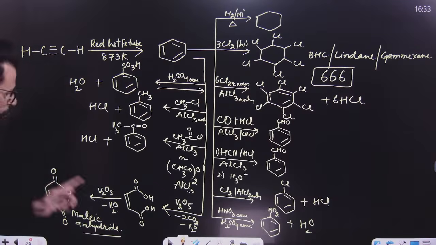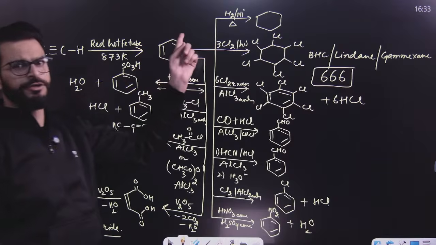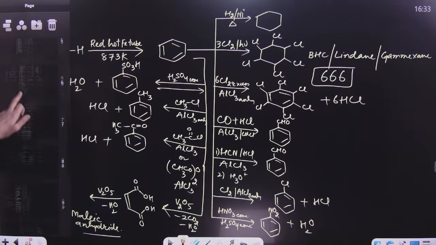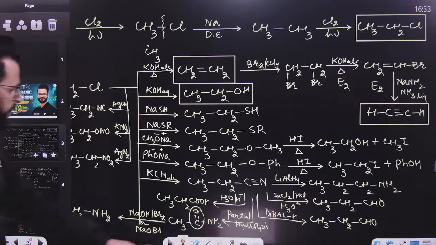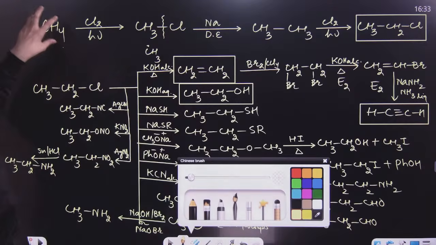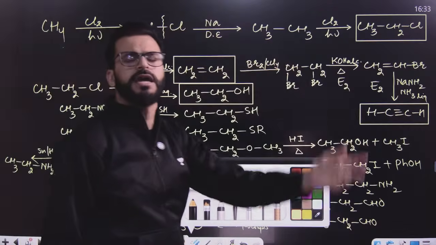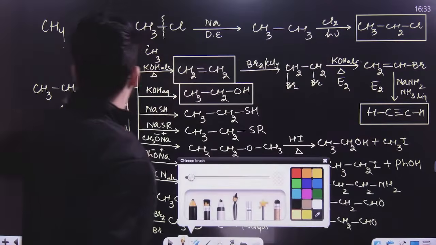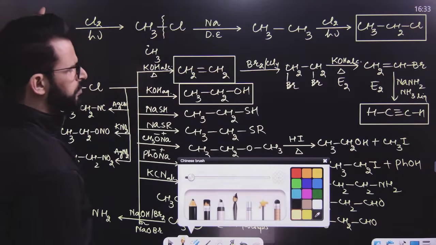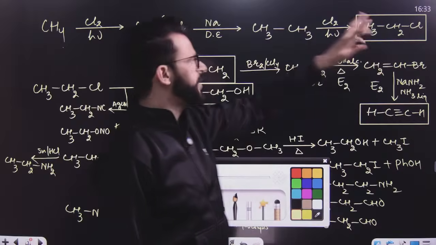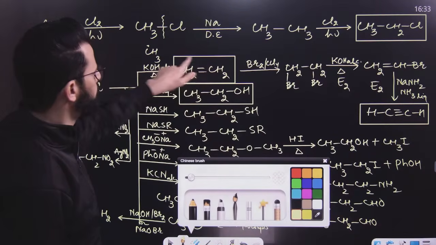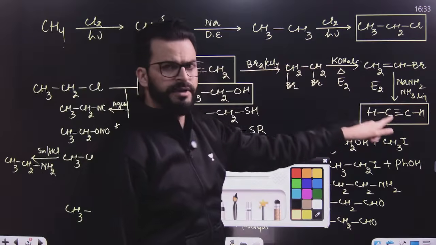So, suppose you want maleic anhydride. For that, you have to prepare benzene. But for benzene, you have to prepare alkyne. Say for example, your question is like this: convert methane into benzene or convert methane into maleic anhydride. What you have to do is simple. Convert first methane into, say, ethyl chloride. Then this ethyl chloride upon elimination will result in the formation of ethene. Then it will form this alkyne.